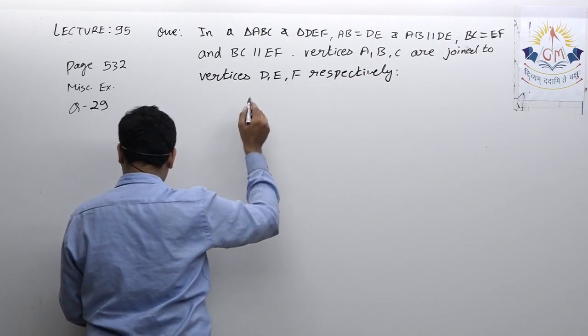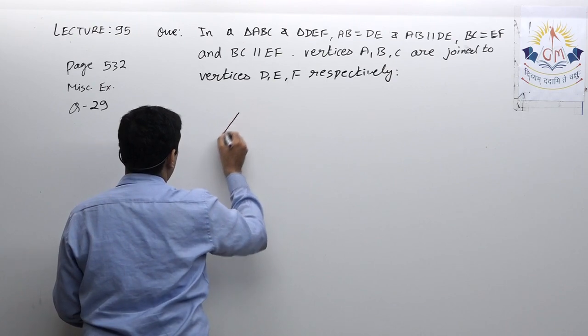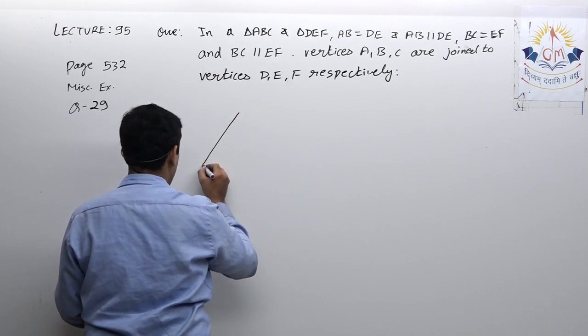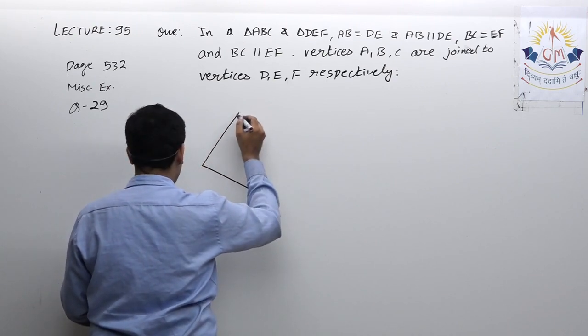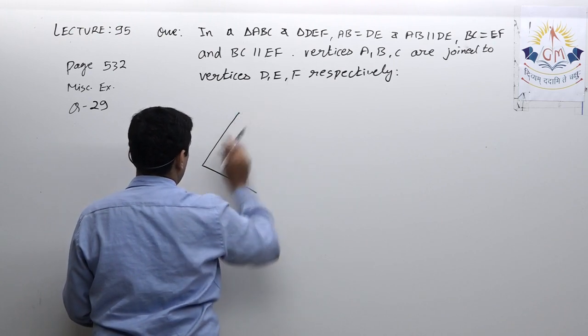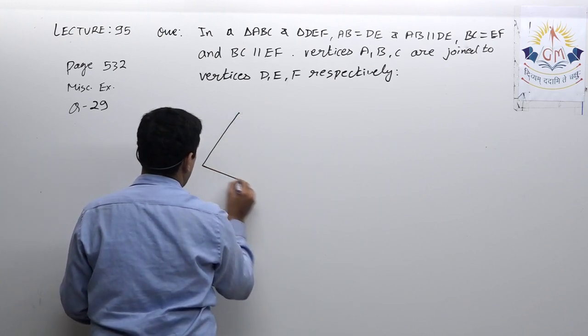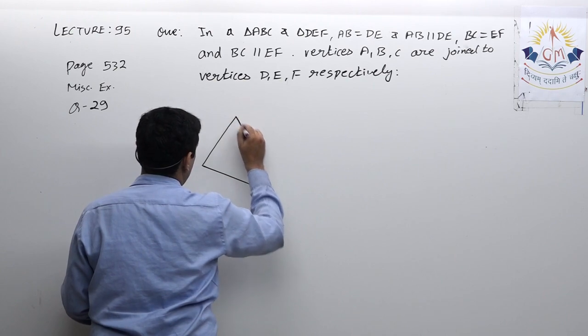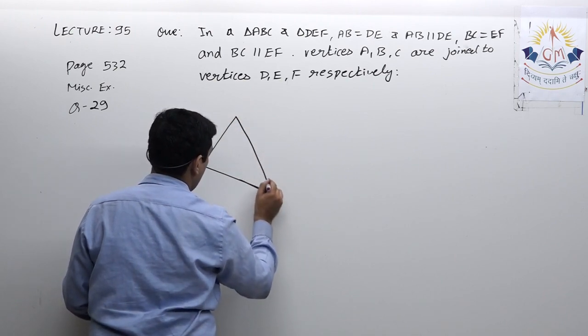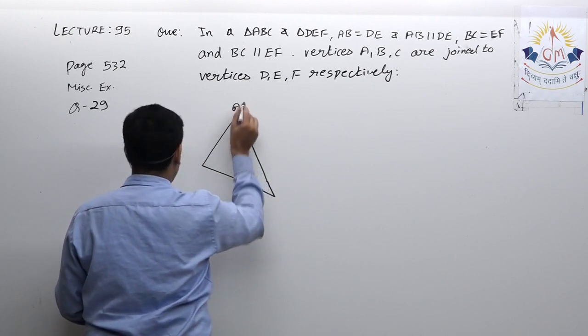So first let us draw its diagram. This is triangle ABC.